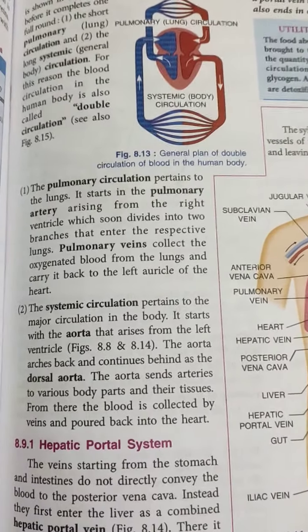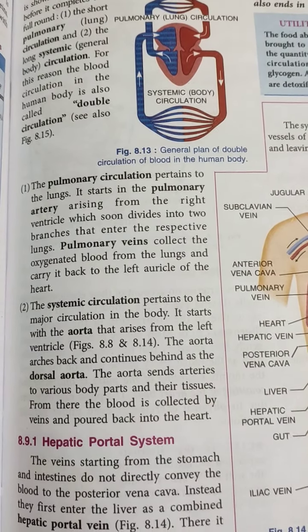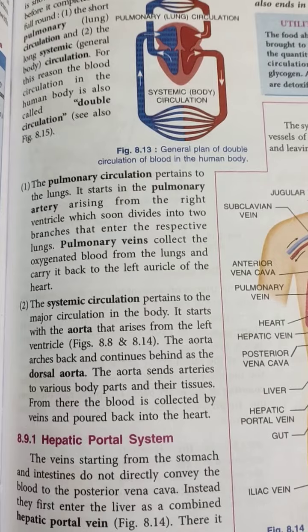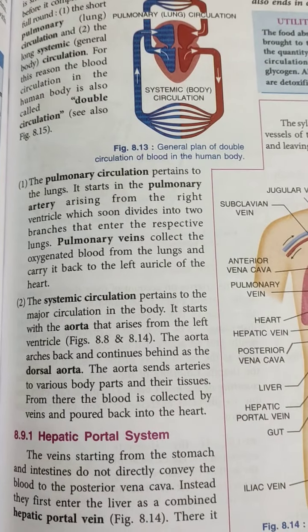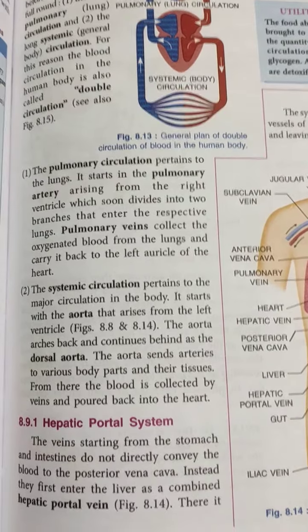Now systemic circulation pertains to the major circulation in the body. It starts with the aorta, which arises from the left ventricle. So it is actually distributing the pure form of blood to various parts of the body.